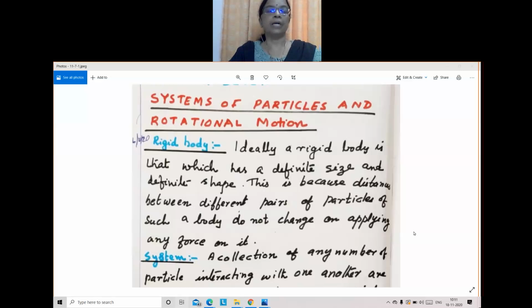We have to discuss a system of particles and rotational motion. You see the heading, system of particles and rotational motion. That is what we are studying. System of particles. What is meant by that?